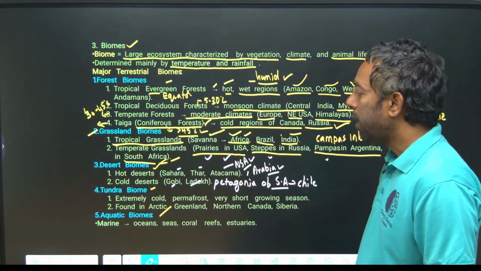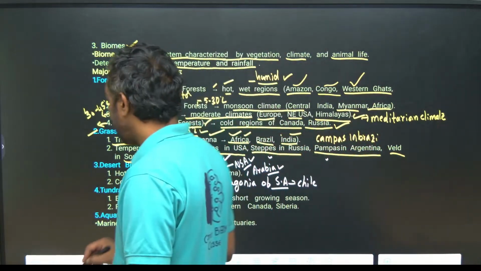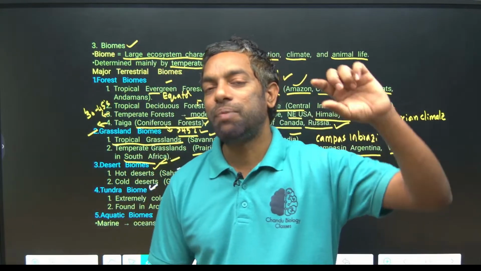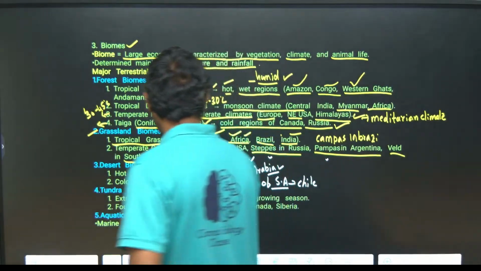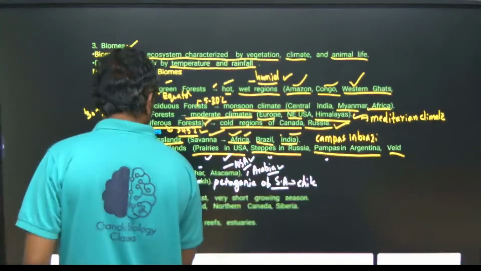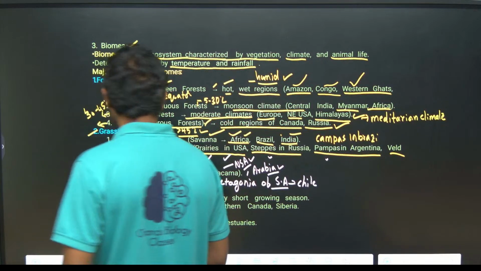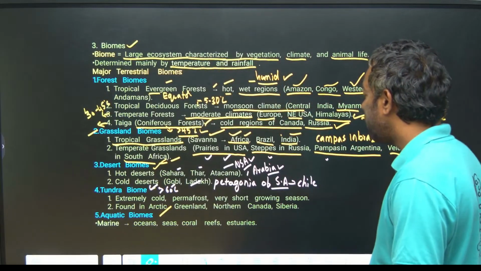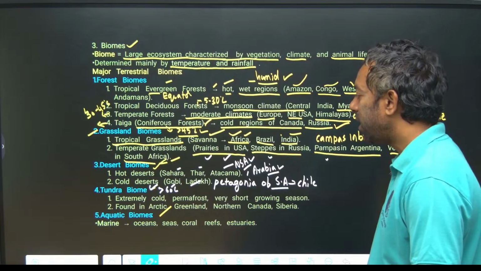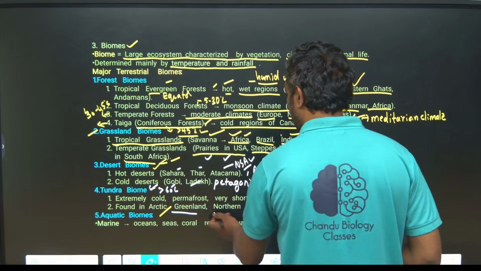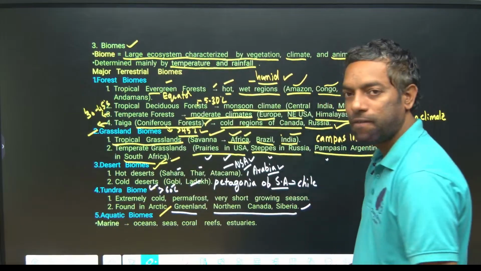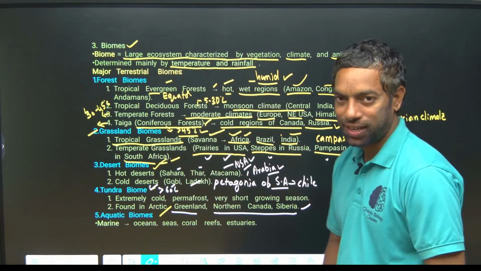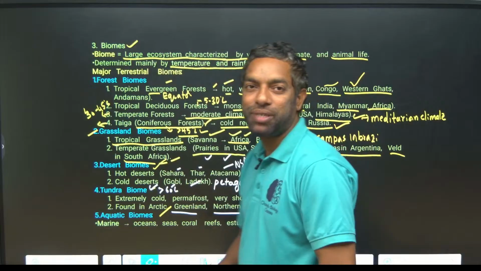And tundra biome. Tundra biome means an extremely cold area, in Russia, a polar area above 60-degree latitude, with a very short growing season, found in the Arctic, Greenland, northern Canada and Siberia. Aquatic biomes: marine, oceans, seas, coral reefs and estuaries are aquatic. This is about biomes, guys, most important.